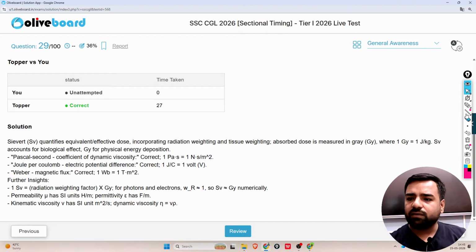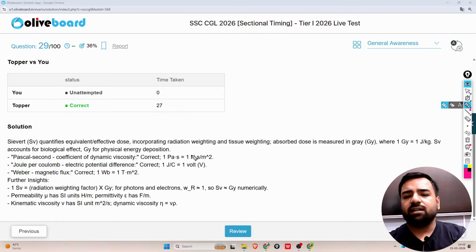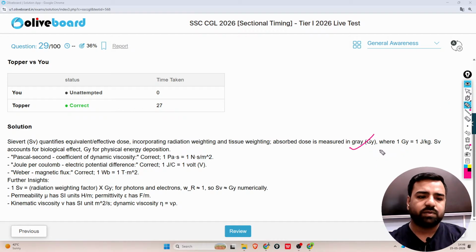So Sievert quantifies what? It quantifies equivalent or effective dose, that is incorporating radiation weighting and tissue weighting. Absorbed dose is measured in gray, that is Gy. So yes, here option number D was incorrect.